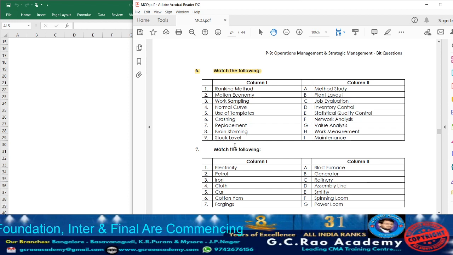Stock level. Usually the stock level technique will be applied where? In the inventory control system. They are going to apply what? Stock level. They are going to determine how much stock level has to be maintained. Now let us go for column 2.